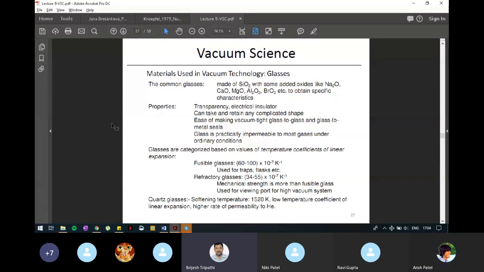Then glasses are categorized based on different values of the temperature coefficient of linear expansion. There are 2 types of glasses. One is fusible glass, another is refractory glass. They differ in terms of the temperature coefficient of linear expansion as listed here. For traps or flasks, fusible glass is used. For purposes where mechanical strength is required, refractory glass is used. Viewing port in a high vacuum system. What is a viewing port? That we'll see in the next slide.